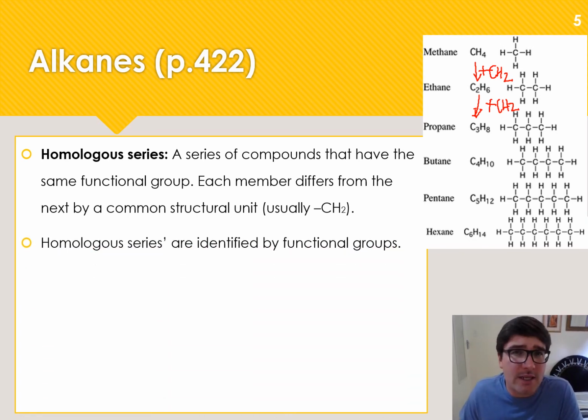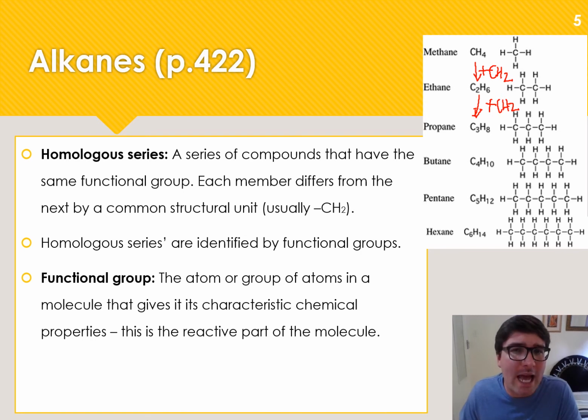A homologous series we can identify by functional groups. Now, like I said earlier, for the alkanes, we don't really have a functional group, because a functional group is the atom or group of atoms in a molecule that gives its characteristic chemical properties. So in other words, how it reacts with other compounds. In the case of our alkanes, we only have single bonds between carbons and hydrogens, and it's not really a definite functional group, but it changes quickly from here onwards.